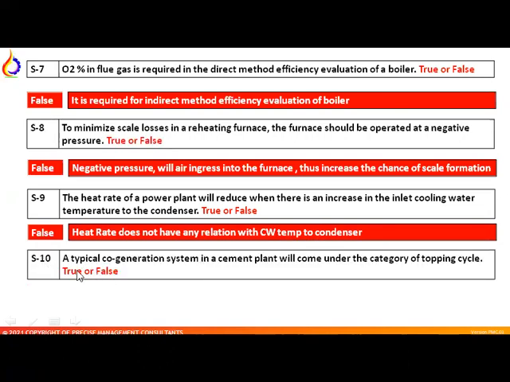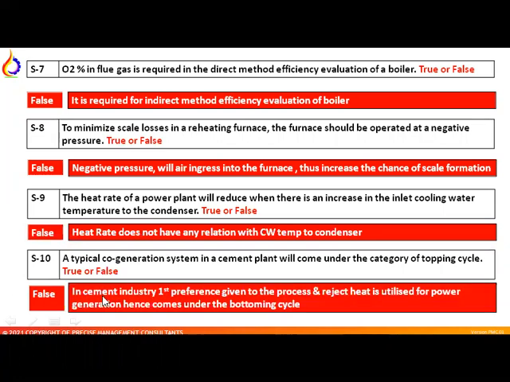Question number 10. A typical cogen system in a cement plant will come under the category of topping cycle. True or false? Answer is false again, because in the cement industry, the first preference is given to the process, not the power, and the balance rejected heat is utilized for power generation. So that's why it is a bottoming cycle. It is not a topping cycle.